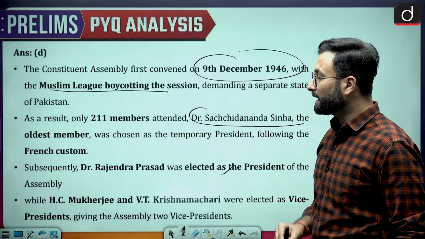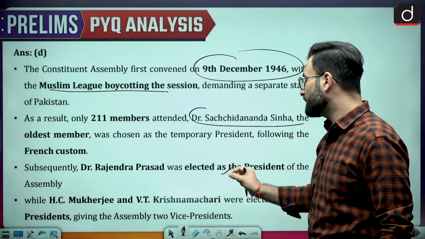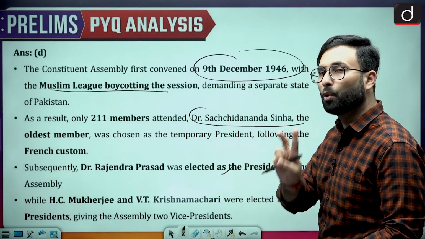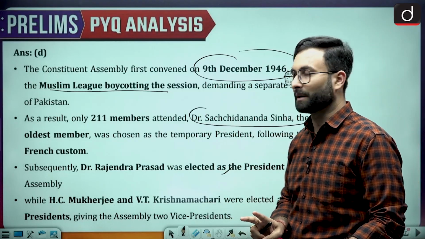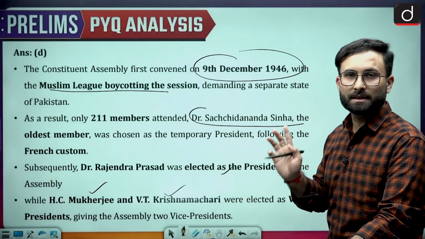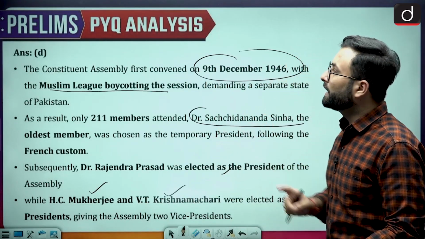Then you will be seeing that H.C. Mukherjee and V.T. Krishnamachari were elected as the vice presidents, giving the Constituent Assembly 2 vice presidents at that particular point of time. Okay. So now these names, H.C. Mukherjee, V.T. Krishnamachari, you should remember these names as well. Okay. Now coming to the next part.